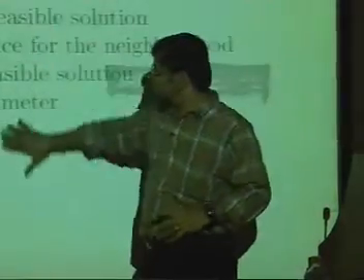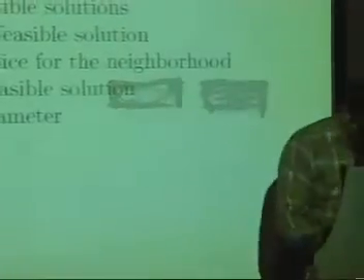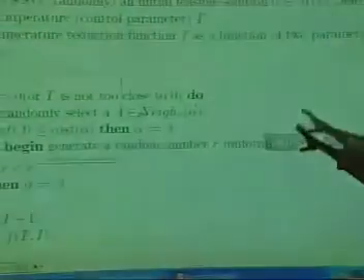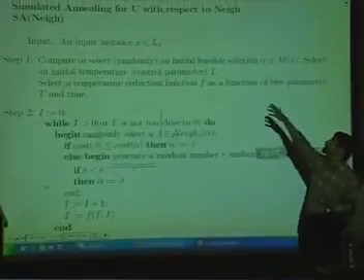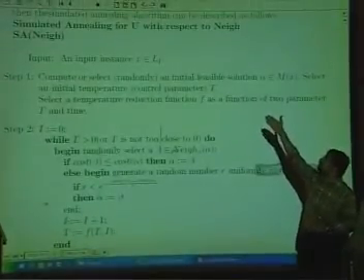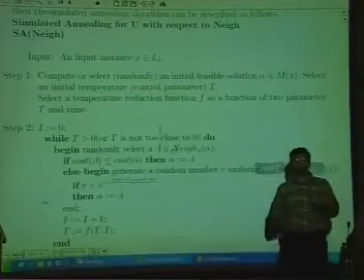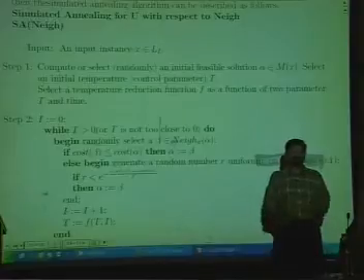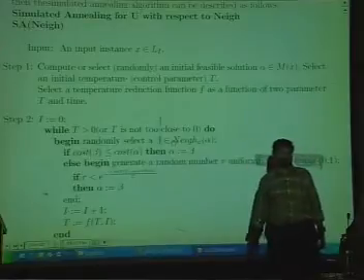So now you can see the analog of whatever we have designed as the annealing algorithm. Here is the annealing algorithm, and the description is complete with this. The input is an instance belonging to Li, where Li means a list of feasible solutions for the given input. For a given input there will be a lot of feasible solutions, and among all the feasible solutions you want an optimal solution. So you start from one feasible solution. Its cost may not be optimal, but you start from there and begin your exploration.